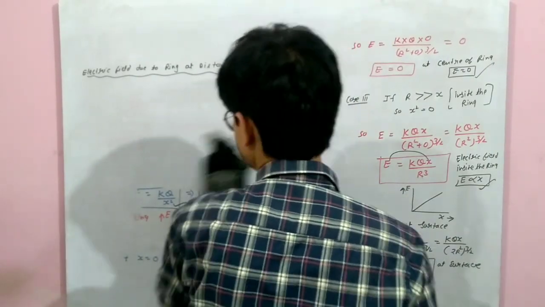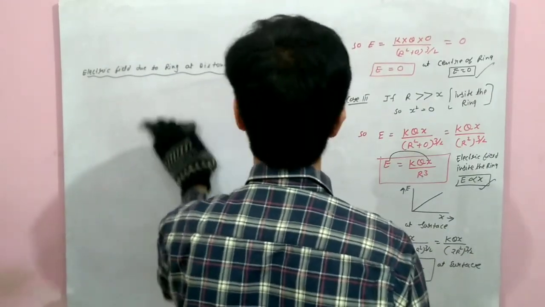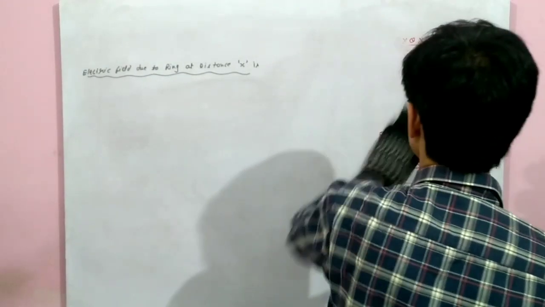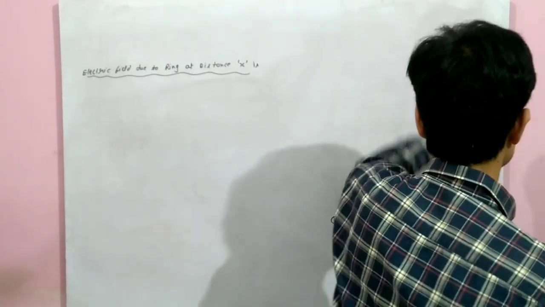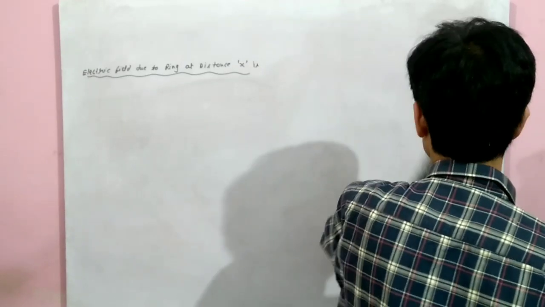Now, if someone asks what is the maximum value of the electric field due to a ring, and at what point its value will be maximum.